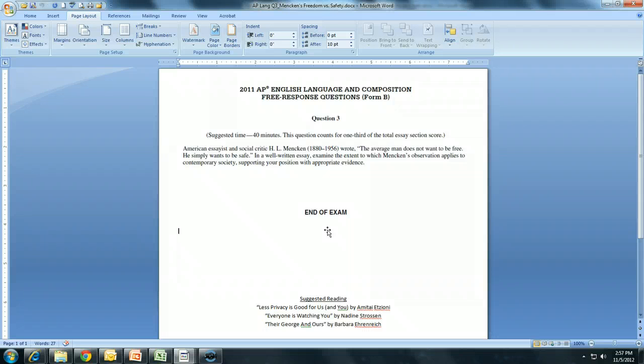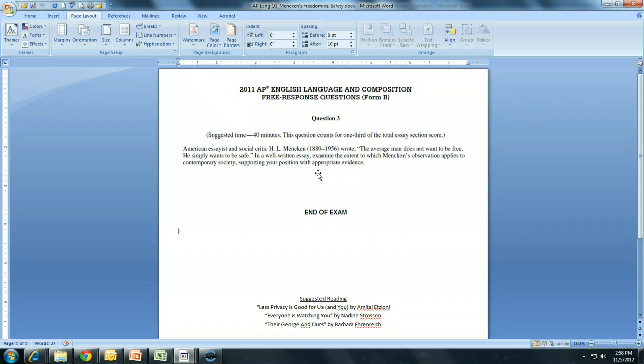So let's take a look at the essay assignment really quickly. This is the Mencken prompt: "The average man does not want to be free, he simply wants to be safe." Okay, so we discussed this in class. According to Mencken, the average man desires his own personal security, his own personal safety, over any kind of freedom. We looked at this in depth, and we took a look at some examples that you guys came up with.